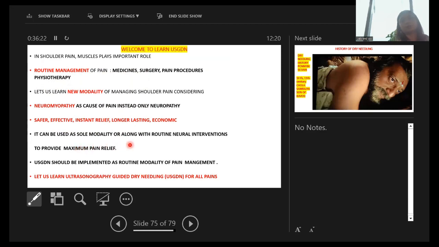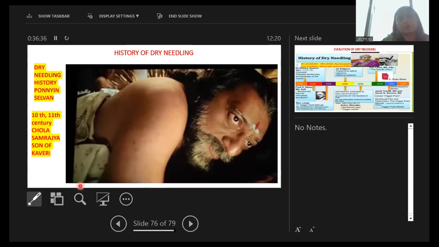It can be used as a sole modality or along with routine neural intervention to provide maximum pain relief. And it should be implemented as a routine modality of pain management. Let us learn ultrasonographic guided dry needling for all pains.